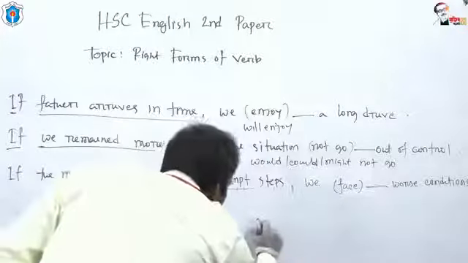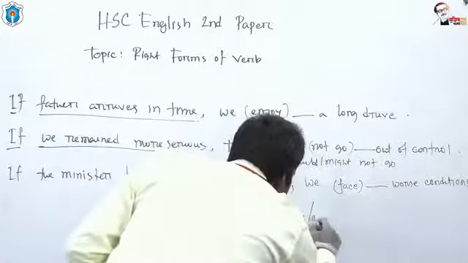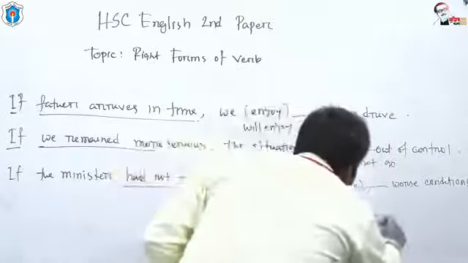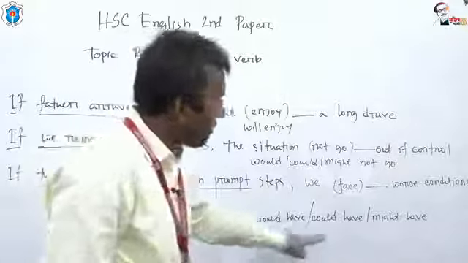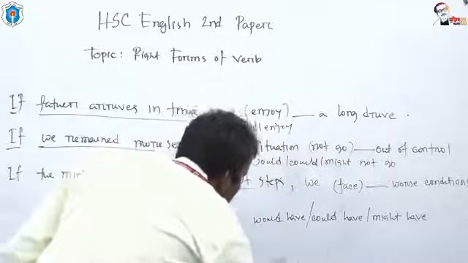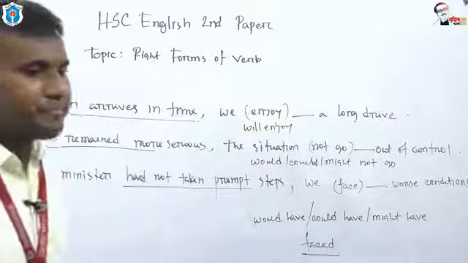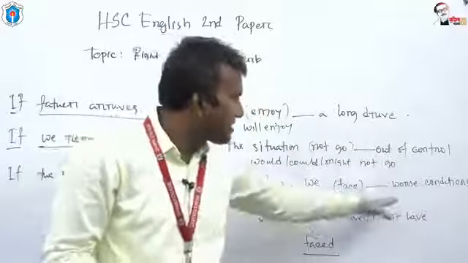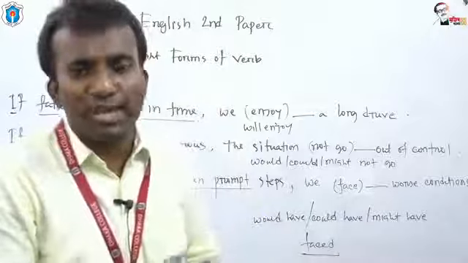We would have, could have, might have. Would have, could have, might have. After these modal auxiliary verbs, we have to use the past participle form: faced. We would have faced worse conditions. We might have faced worse conditions. We could have faced worse conditions. Is it clear to you, my dear students?